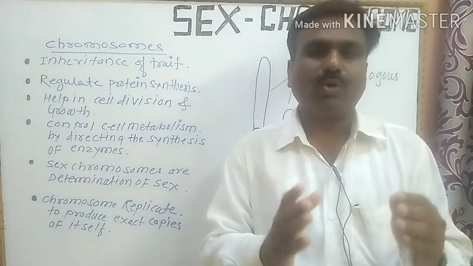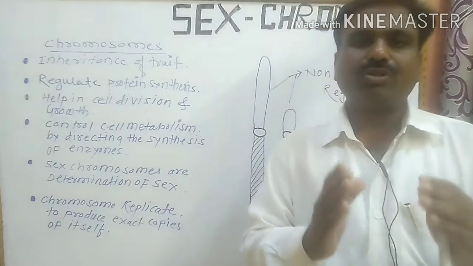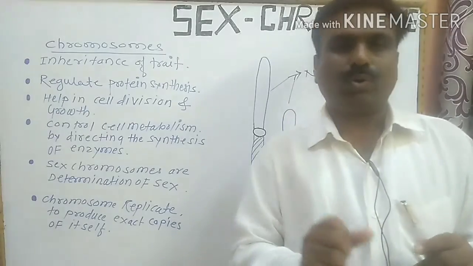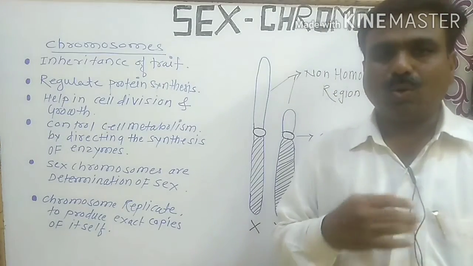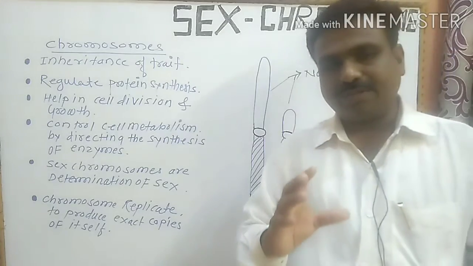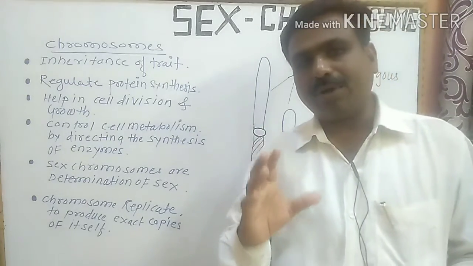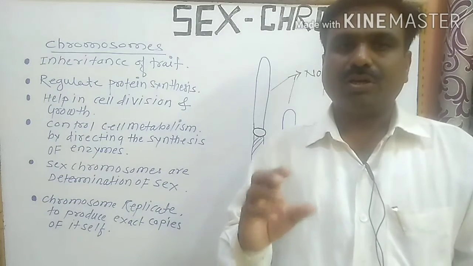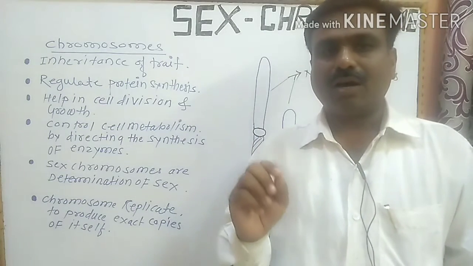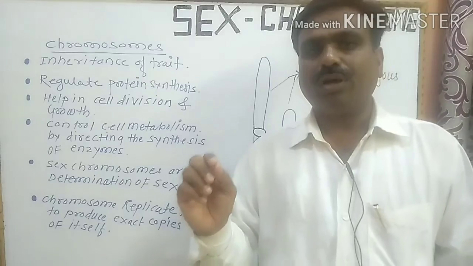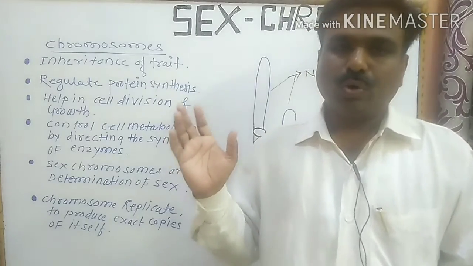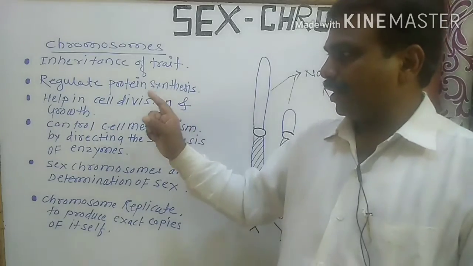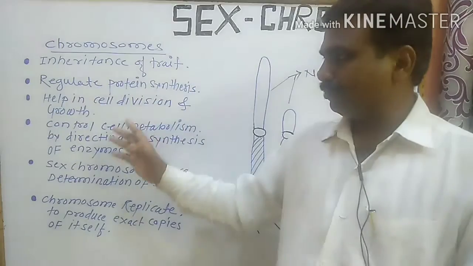These nucleotides carry the genetic code, which specifies specific amino acids, and the 20 amino acids form the protein. So chromosomes help regulate the protein synthesis process.